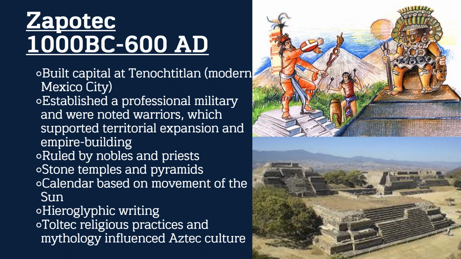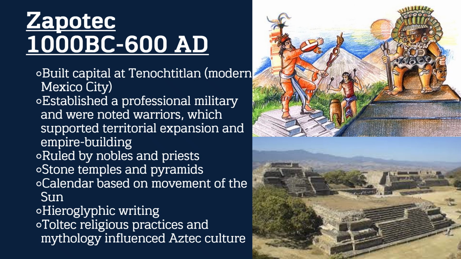Now, a civilization that overlaps with the Olmecs is the Zapotec civilization from around 1000 BC to around 600 AD, which is around the time of the creation of Islam. Now, they are the civilization that builds their capital at Tenochtitlan, modern-day Mexico City, and will be the major site for future civilizations. We know that the Zapotecs had an established military force and were noted for their warriors and the conquest throughout Central America.